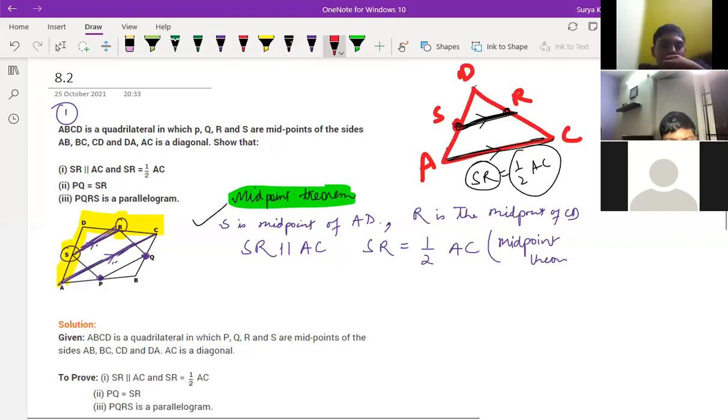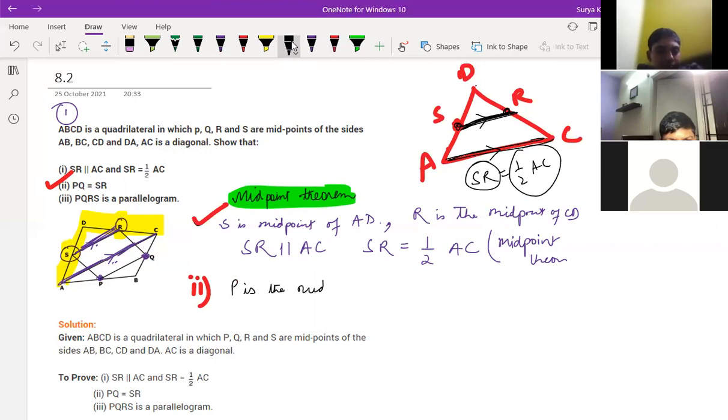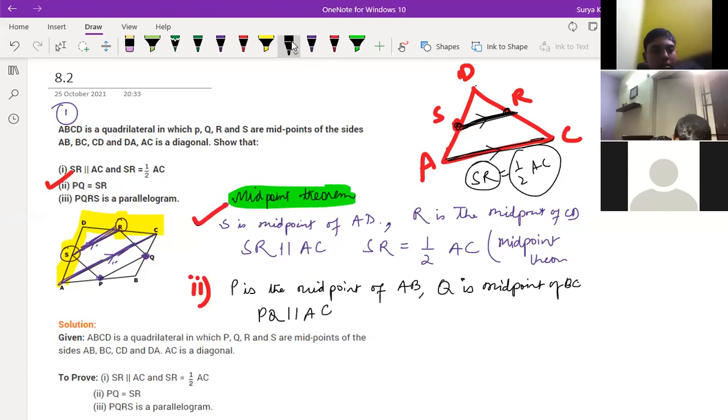So how to prove this one? PQ is equal to SR. The same way you used in the first part, use the same way for the second one also. So what can we write here, tell me. P is the midpoint of AB and Q is the midpoint of BC. Then what can we write? Can we write here PQ is parallel to AC? Yes, sir.